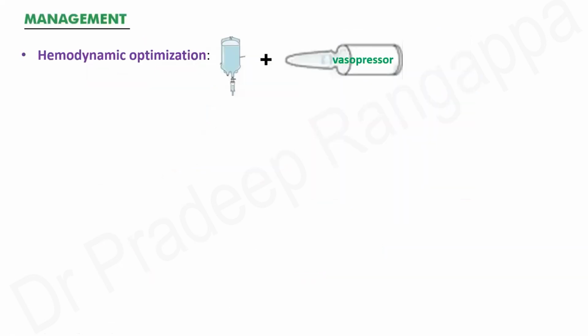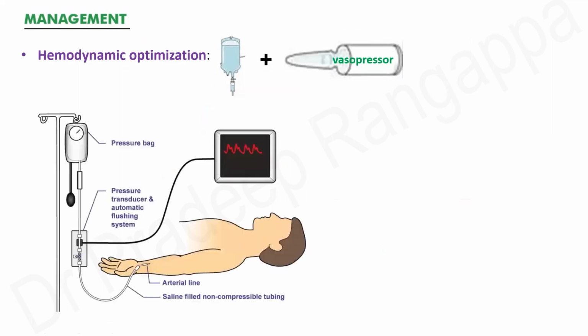So in the management of amniotic fluid embolism, whilst you have taken care of the cardiac arrest situation, if they haven't gone there, then hemodynamic optimization has to be done with adequate fluid resuscitation, with concurrent vasopressor initiation, and all invasive lines have to be secured. An arterial line has to be present to monitor the blood pressure more closely. And sometimes these patients may need additional mechanical support like an intra-aortic balloon pump or even ECMO or cardiopulmonary bypass to save the life of the mother.